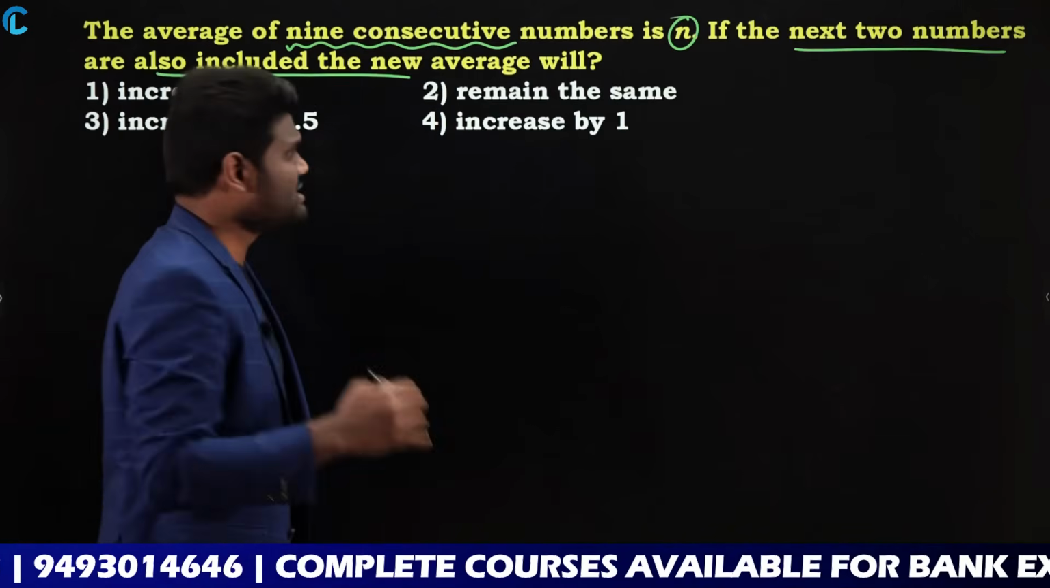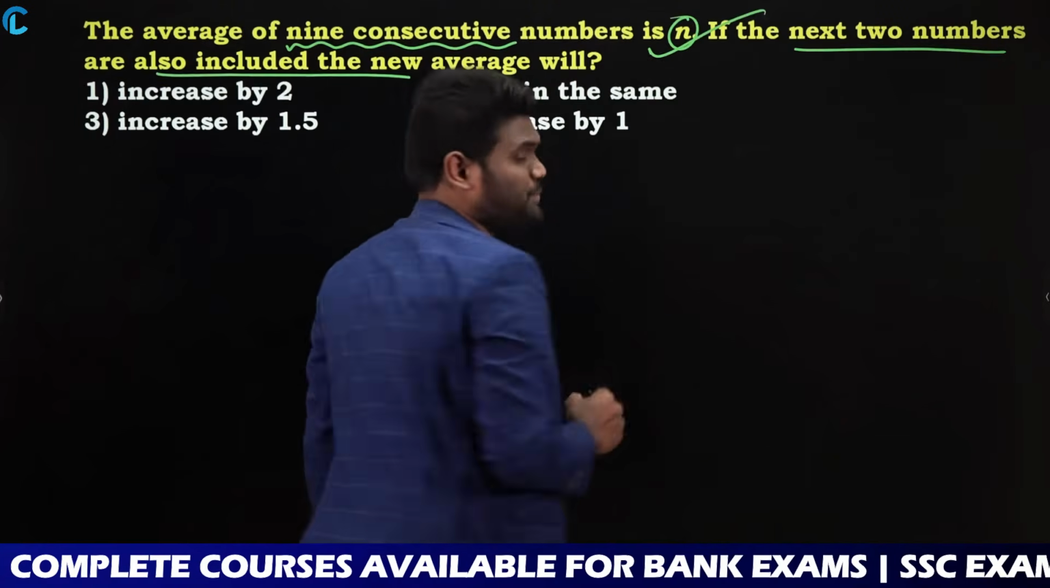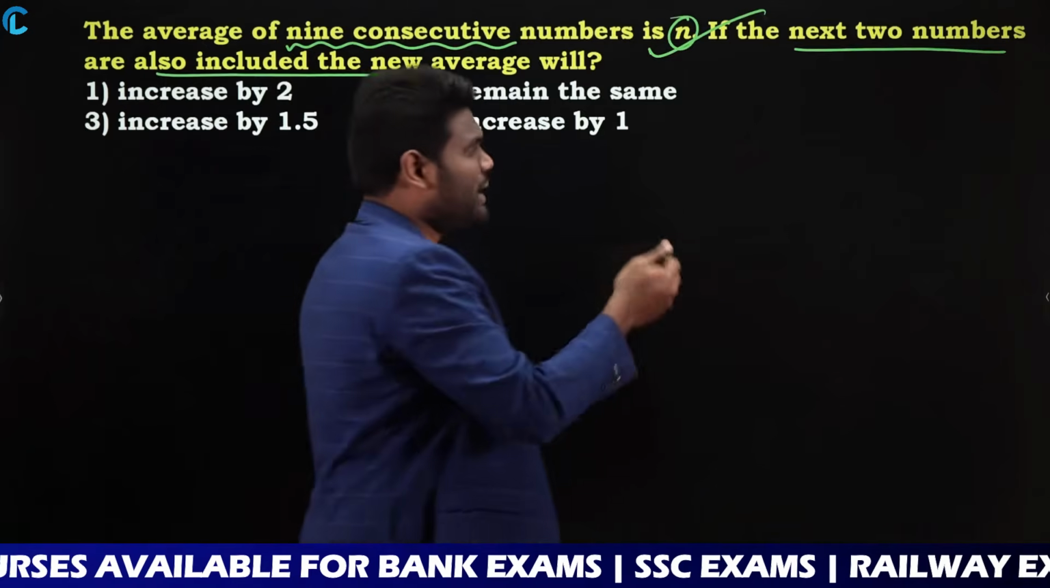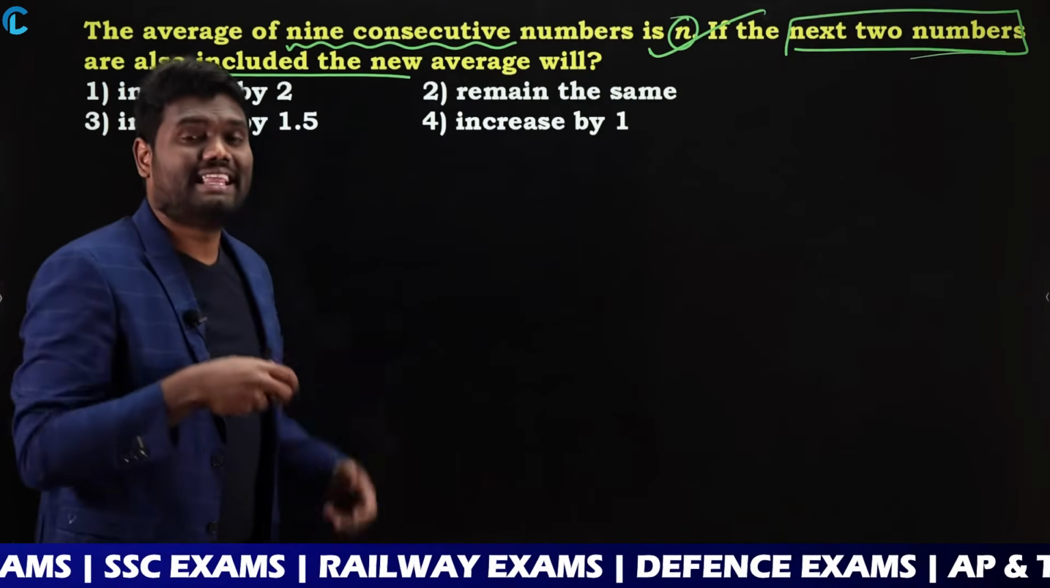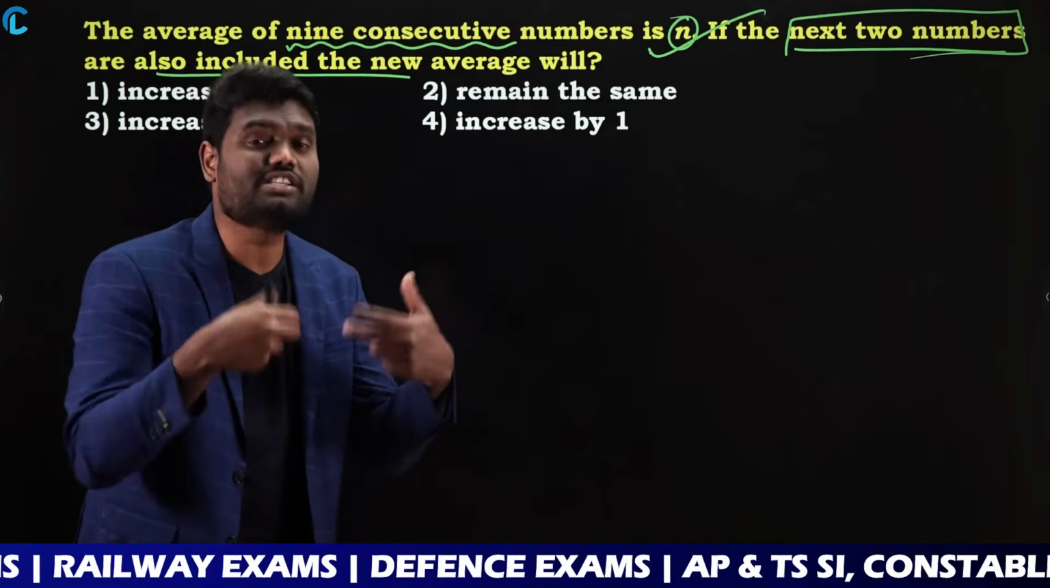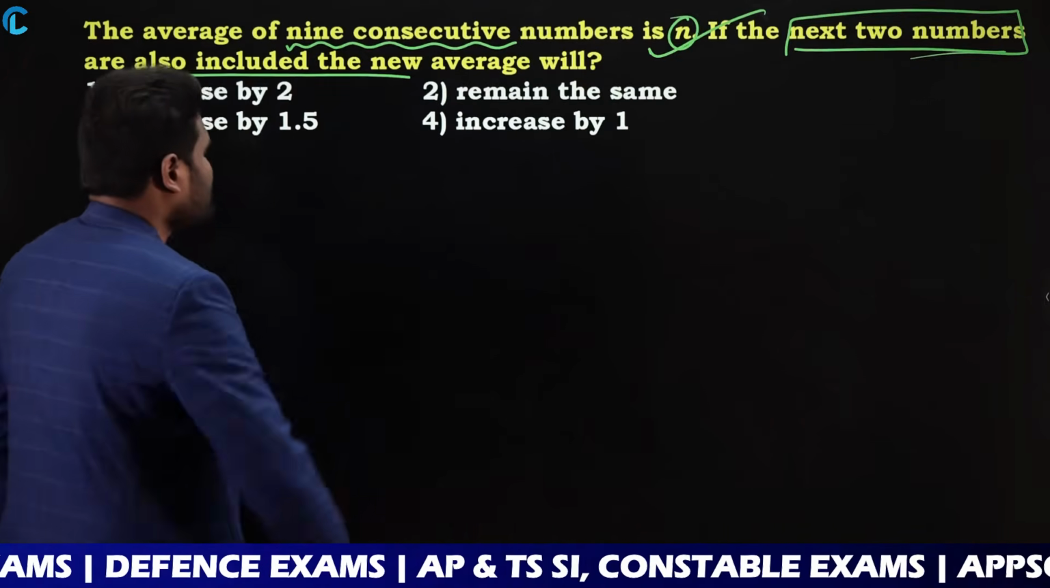9 consecutive numbers, average is n. If the next two numbers are included, then what is the new average? That is your question. Observe here carefully.